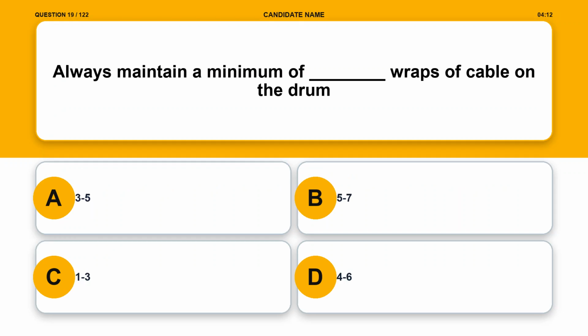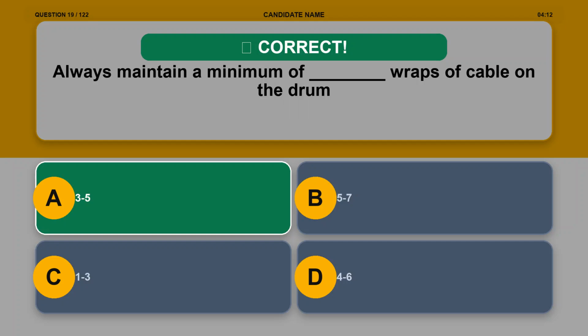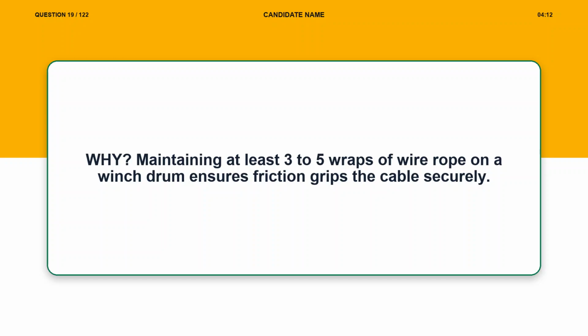Question 19. Always maintain a minimum of blank wraps of cable on the drum. Option A, 3-5. Option B, 5-7. Option C, 1-3. Option D, 4-6. The correct answer is option A, 3-5. Explanation. Maintaining at least 3 to 5 wraps of wire rope on a winch drum ensures friction grips the cable securely.